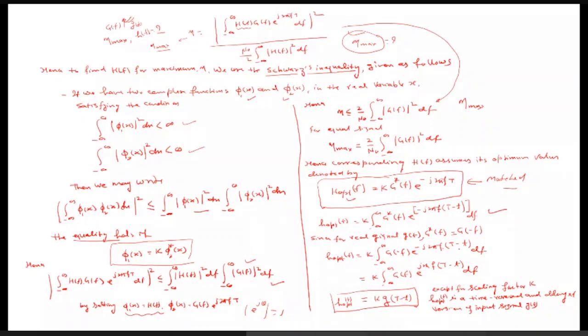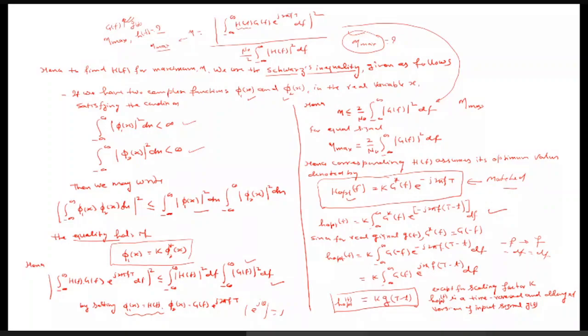Now you can see, just by taking minus f as another dummy variable, say f, then what will happen? Minus df will be df, and the limits of integration will be from infinity to minus infinity. Then again this minus will cancel out, and this minus will be plus, and we can write this integration.